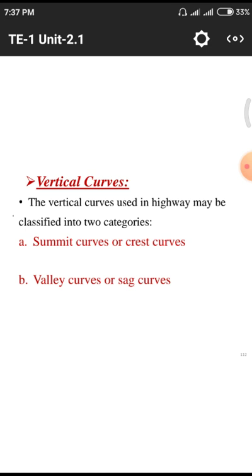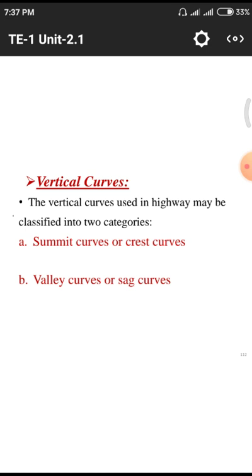The vertical curves in a highway may be classified into two categories depending upon their location and the material used. Based on those categories, vertical curves may be divided into two kinds. The first is summit curves or crest curves, and the second is valley curves or sag curves. Summit means the point where two or more lines join. Those points are called summit points for the particular field.